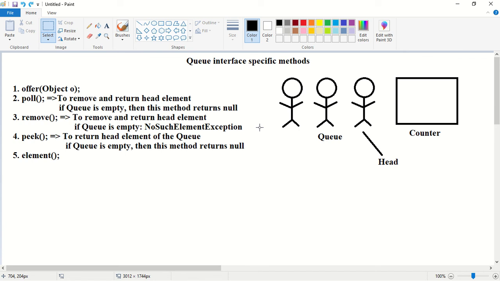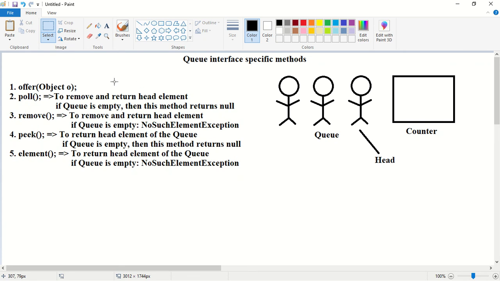The next method is the element method. Why is the element method used? It is used to return the head element of the queue. Even the peek method is used to return the head element of the queue, and the element method is also used to return the head element of the queue. So what is the difference? The difference is, if the queue is empty, in the case of the element method, it is going to raise a runtime exception, a NoSuchElementException. So is this clear? These are the 5 queue specific methods.